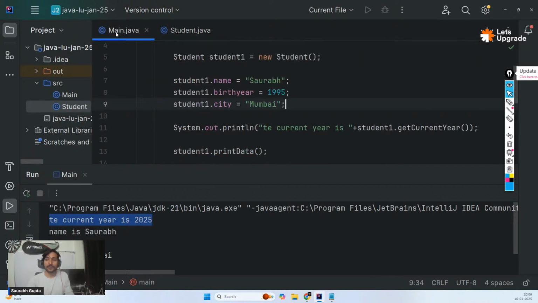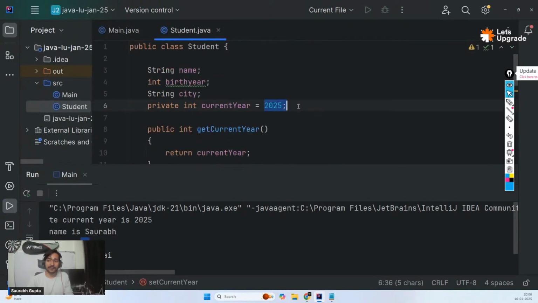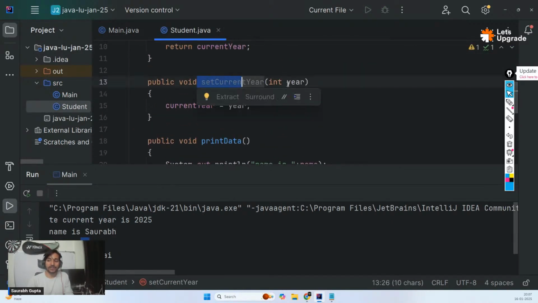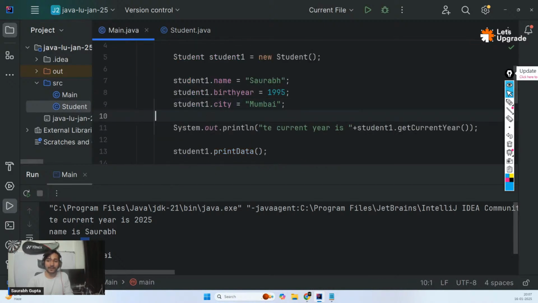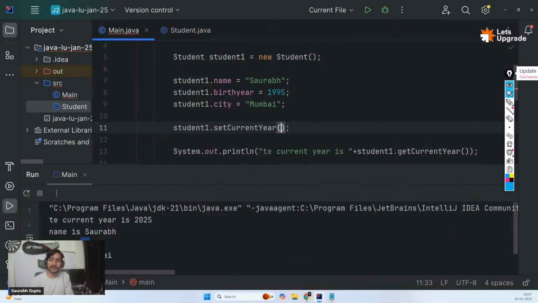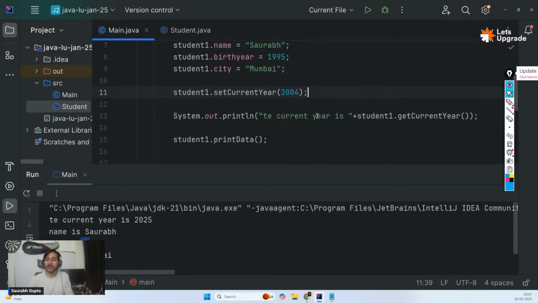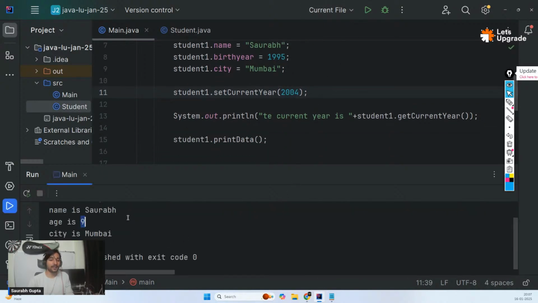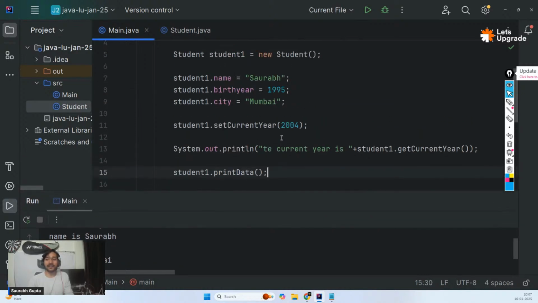So now I can go here. See, it is 30 because right now I'm using this as my current year. But now I'll call this function and change the current year with whatever I pass. So let's go. Student1 dot set current year, and I can pass, let's say, current year is 2004. So I'll see what was my age in 2004. Let's see that. Okay, and here we go. I was 9 years old. Amazing. Is that clear, guys?